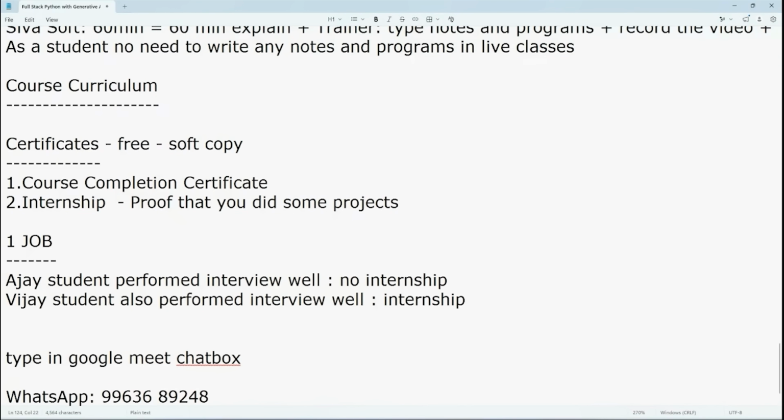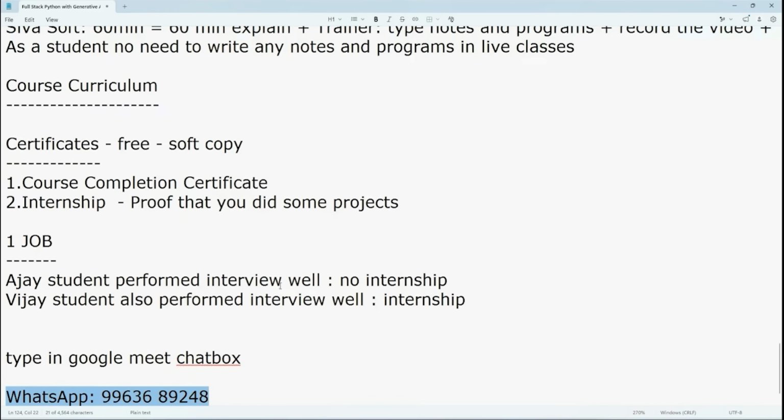And after ending this demo class, it's a request, don't call, because after ending this demo, immediately I get some 7 to 10 calls and at a time I can't give the response. Because of this specific reason, first ping me on WhatsApp. We will communicate. Then I will tell you whether you can call. After that I am going to call you. Then you can have a discussion.